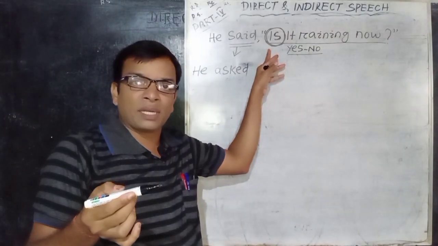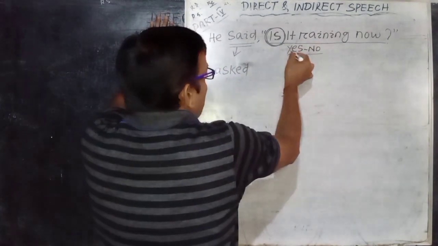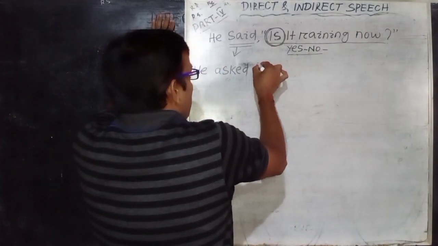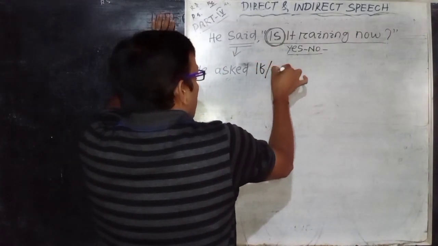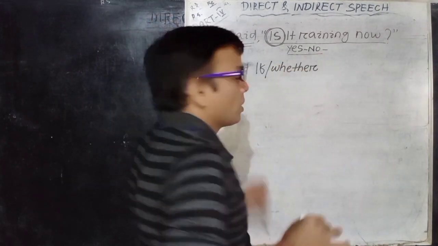In your declarative sentence you have already used that. But in an interrogative sentence, that is the yes/no question type, you use the conjunction if or whether. Remember, the most important thing: if or whether.